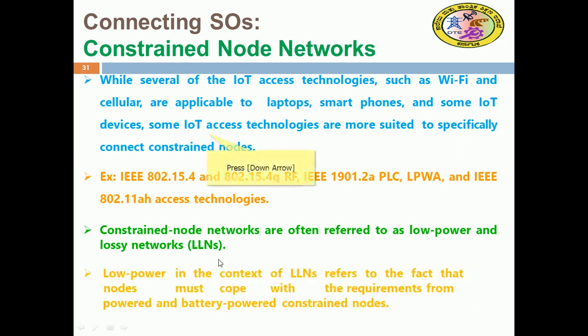Low power in the context of LLNs refers to the fact that nodes must cope with the requirements of powered and battery powered constrained nodes, and that must be supported.